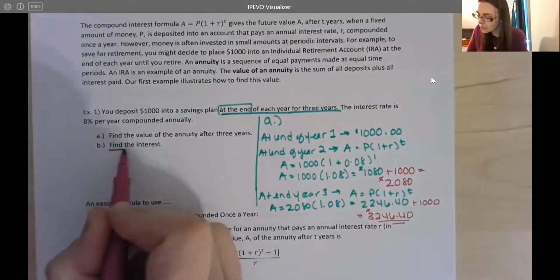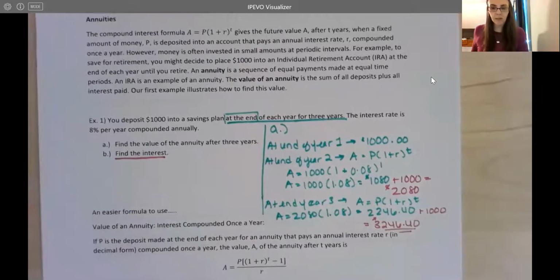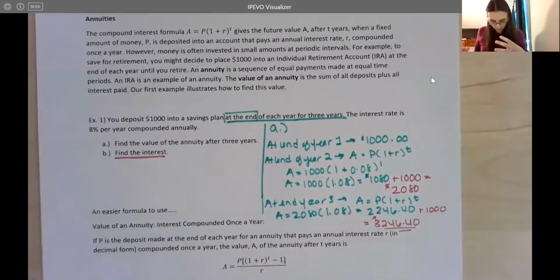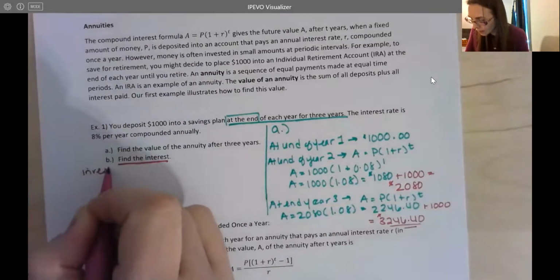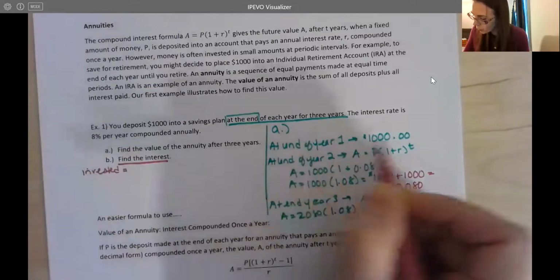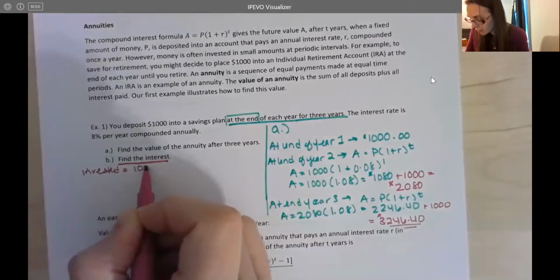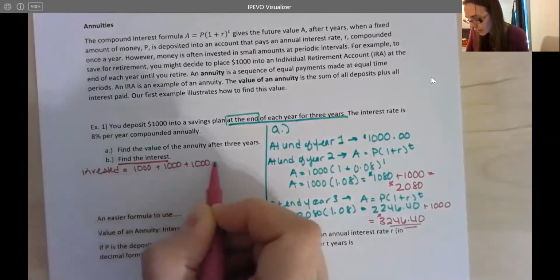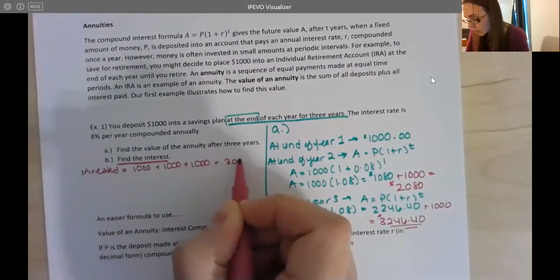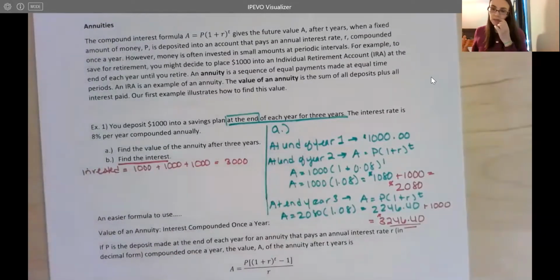Let's find the interest. Now, it's a little bit trickier here because you have to think about how much you've invested first. So the amount of money that we have actually invested is $1,000 at the end of the first year, plus another $1,000 at the end of the second year, plus another $1,000 at the end of the third year. So we've invested $3,000. So this is kind of like our principal.